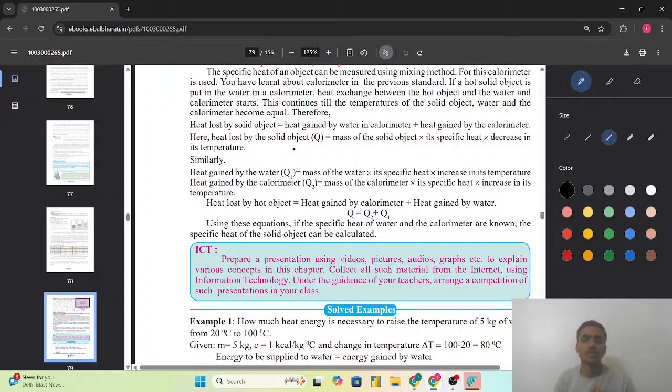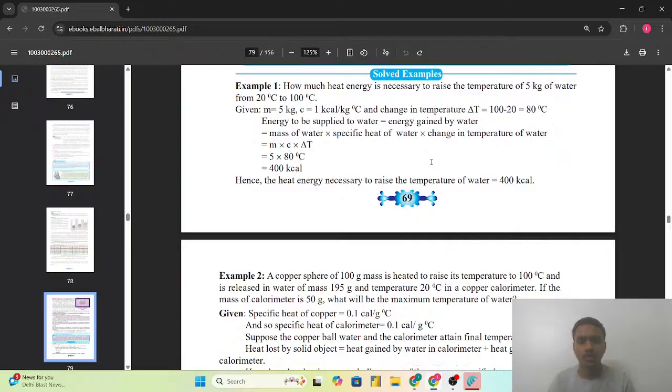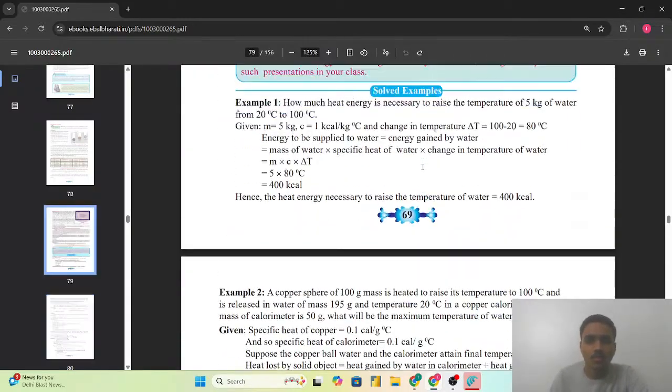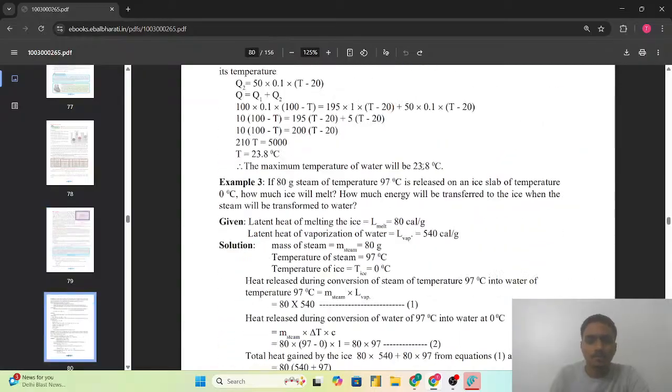So, as per the heat exchange law, which will be useful in this calculation of the amount of heat, heat lost by the hot object is equal to heat gained by the calorimeter plus heat gained by the water. We have also seen numericals on the basis of the heat exchange principle in class 8, and that knowledge will be useful for solving the numericals. So we are taking the solved examples in the next part.